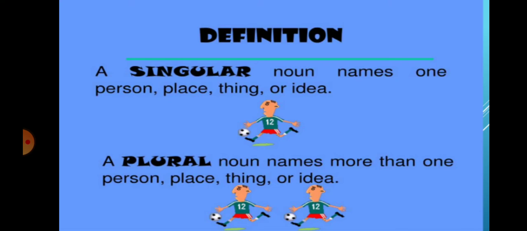Now, singular and plural noun. First of all, let's see the definition. A singular noun names one person, place, thing or idea. Means one person, one place, one thing or one idea. And a plural noun names more than one person, place, thing or idea.